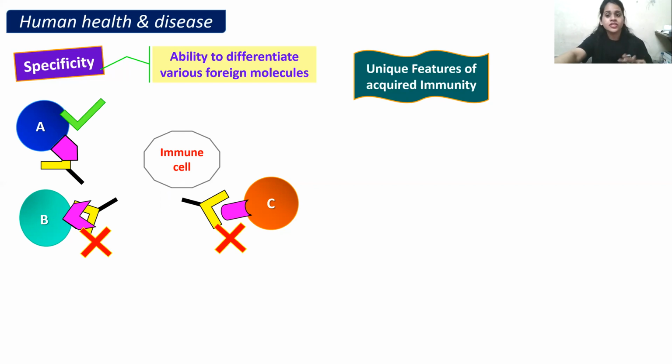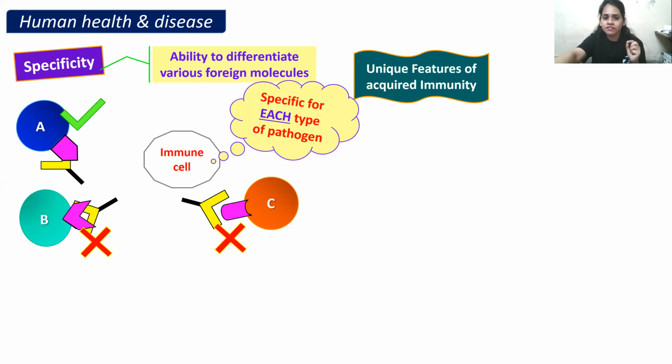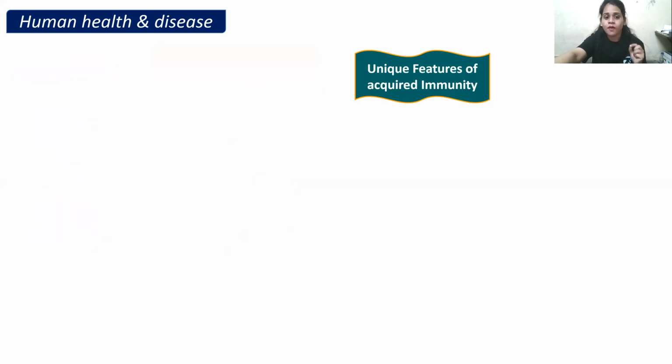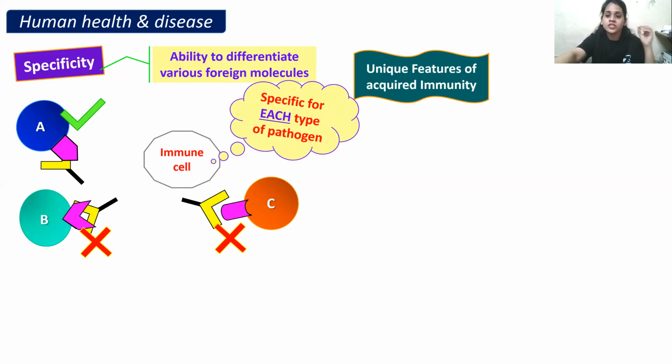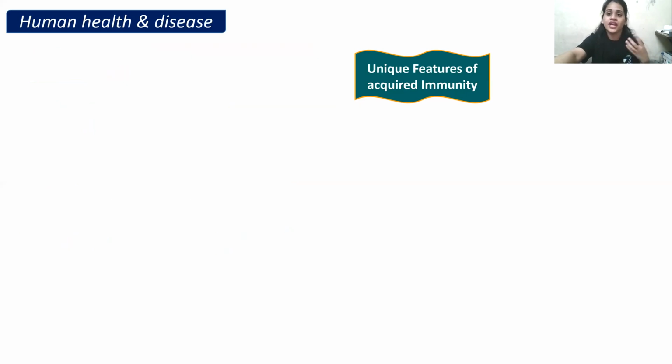So antibody production is very specific. According to the pathogen only, the antibodies get produced in our body. It is specific for each type of pathogen. That is why specificity is one of the important characteristics of our acquired immunity. Is it clear? Specificity is an ability to differentiate the various foreign molecules and accordingly produce antibodies.